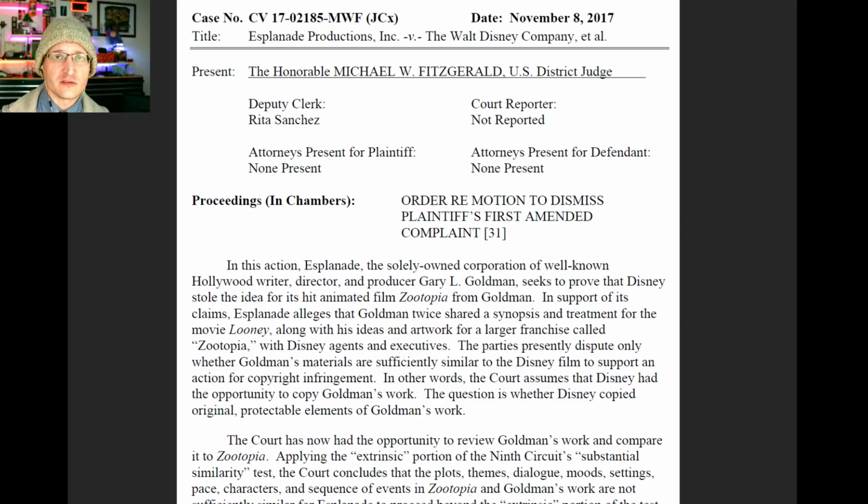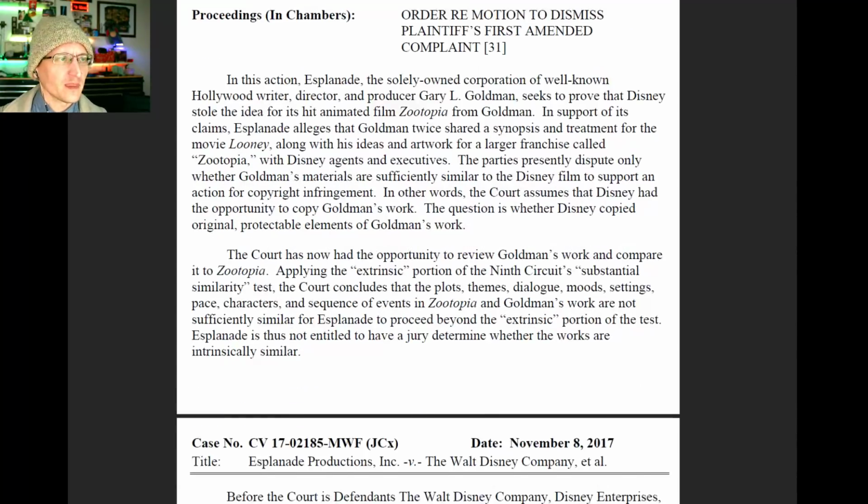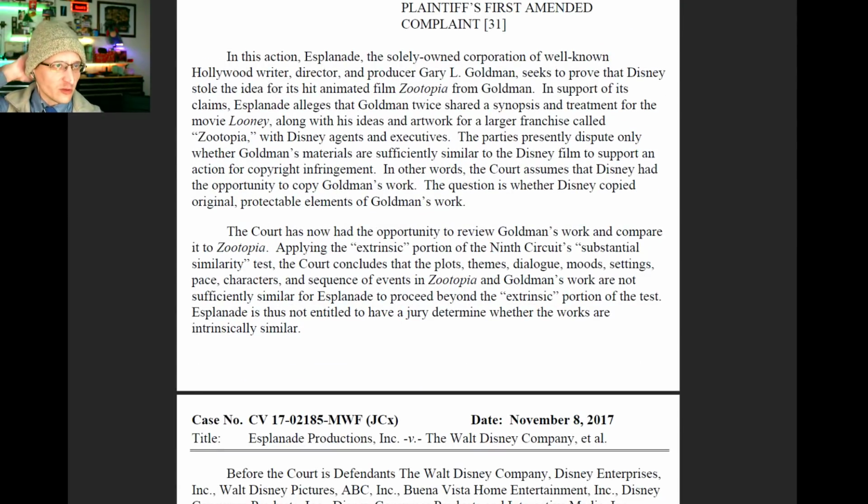Now, this is 40 pages long, and I don't intend to go on for 40 pages. What I am going to do is cover the beginning part where the judge summarizes what was different about the two, and I think you'll see Zootopia by Disney and Zootopia by Espionage Productions and Gary Goldman, they were two completely different things. In this action, Espionage, the solely owned corporation of well-known Hollywood writer-director-producer Gary Goldman, seeks to prove that Disney stole the idea for its hit animated film Zootopia from Goldman.